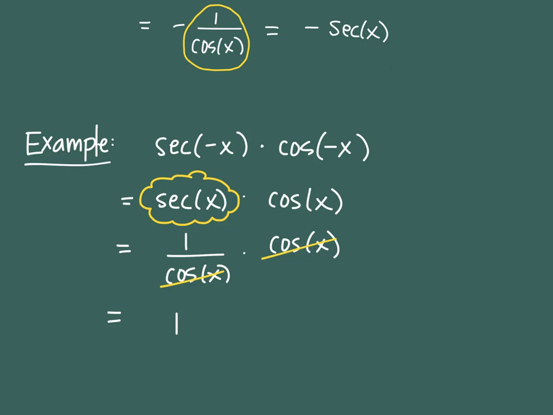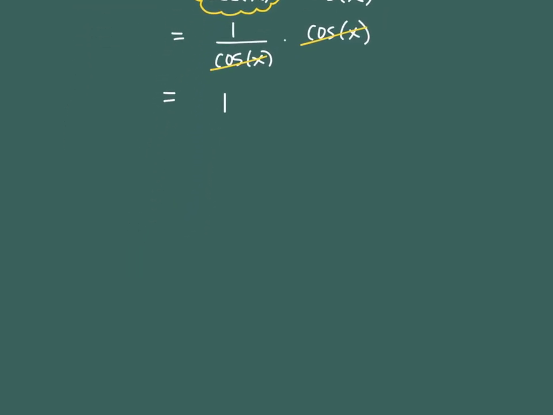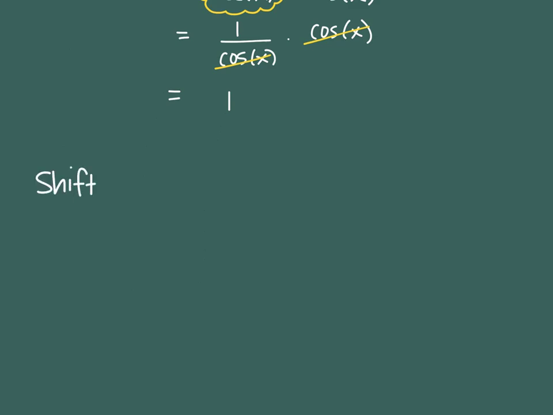Okay, any questions on those so far? Okay, then we only have one other group of identities. So we have the reflection identities. So what else do we do to graphs besides reflecting them? Great, and that's the last set of identities, the shift identities. And you actually already know some of these already too.